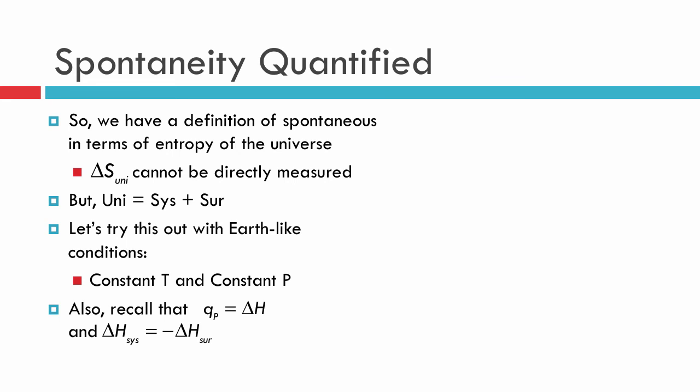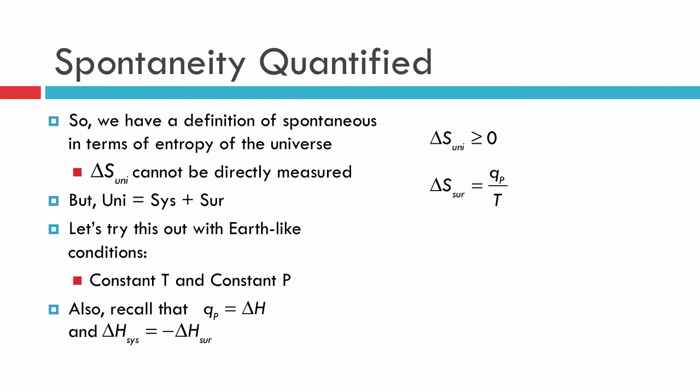So this was created for you when we looked over the first law of thermodynamics. If you can't remember this, go back and look at the thermochemistry chapter where this is discussed. We also found, due to the first law of thermodynamics, that the system and the surroundings had an equal and opposite enthalpy change for any process. All right, well, here's what we know. The second law of thermodynamics says any change in entropy for the universe is going to be greater than or equal to zero. Fine. Well, let's replace that with our surroundings and our system value.